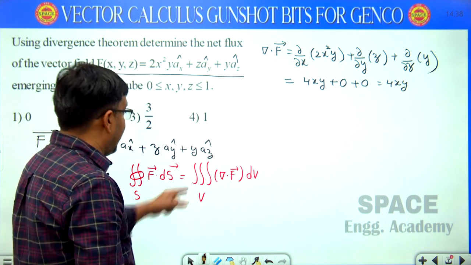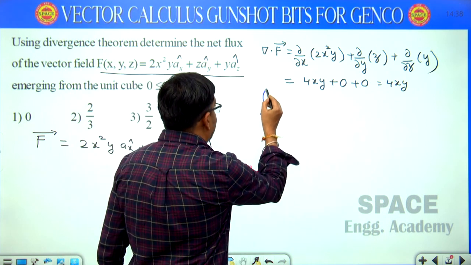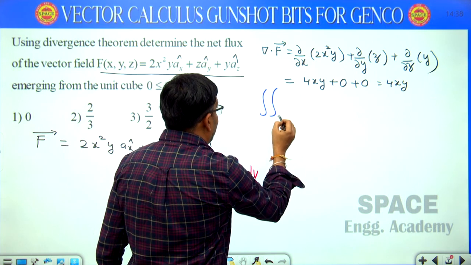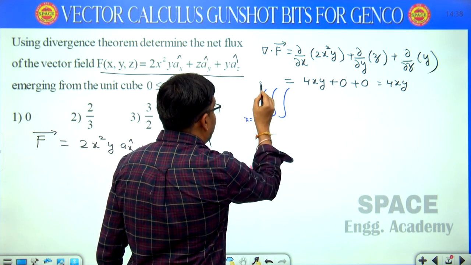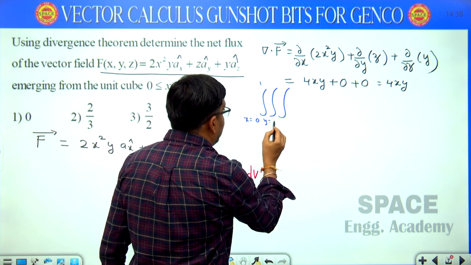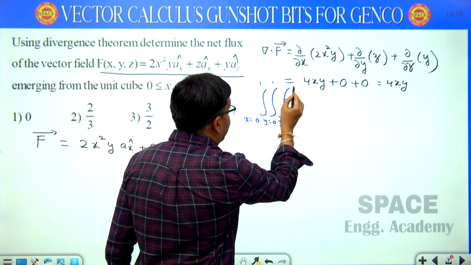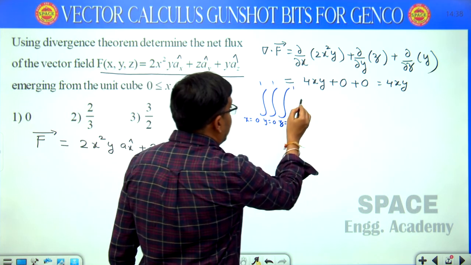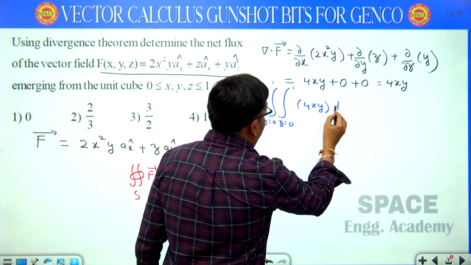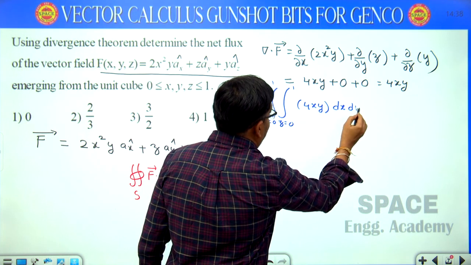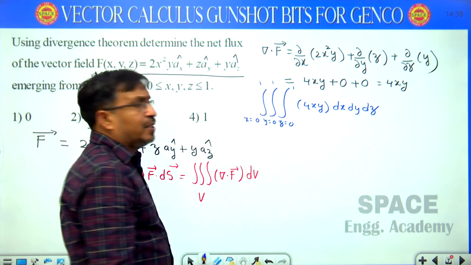Divergence of f equals 4xy. Then I am using this formula, the volume integral, with limits also given: x equal to 0 to 1, y equal to 0 to 1, z equal to 0 to 1. Divergence of f, 4xy, dv, which is dx dy dz, the differential volume in the rectangular coordinate system.